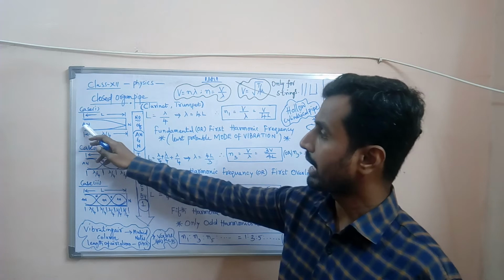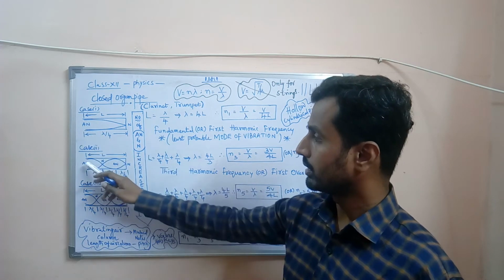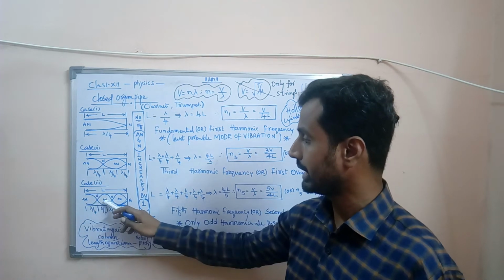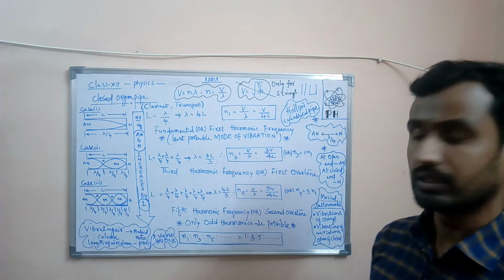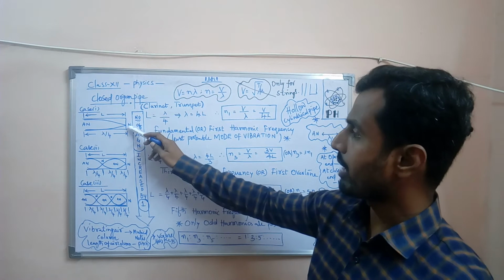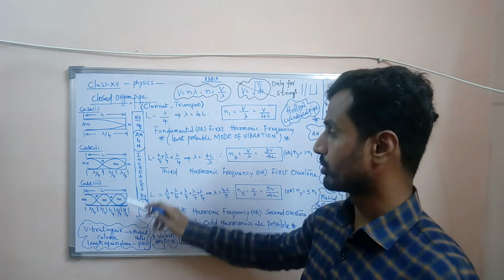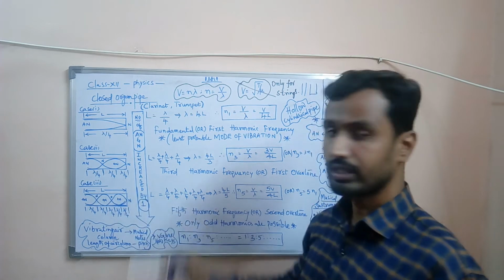In this case, we have one antinode. Here we have two antinodes. In the third case, we have three antinodes. In the same way, in the first case we have only one node. Here we have two nodes and here we have three nodes.